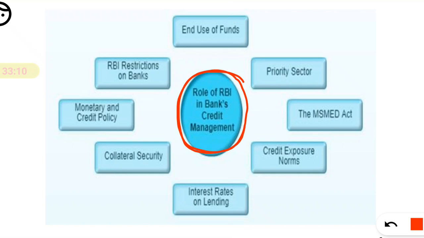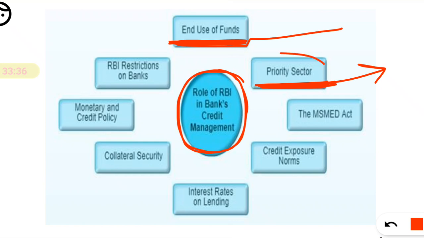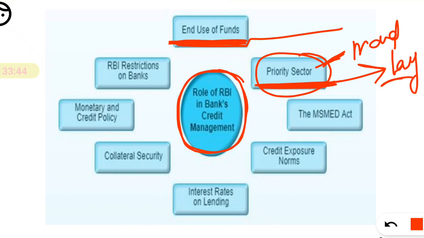That means how RBI has given direction for the different loans. Simply, first RBI says the bank should ensure for what purpose the loan is being used. That is the end use of the fund. Then there is some guideline about the priority sector, for example agriculture, weaker section, MSME. For different sectors, RBI has a guideline that you must lend some money into that sector. What does priority sector mean? It is mandatory lending. Banks have to lend money to that priority sector. That is priority sector lending.